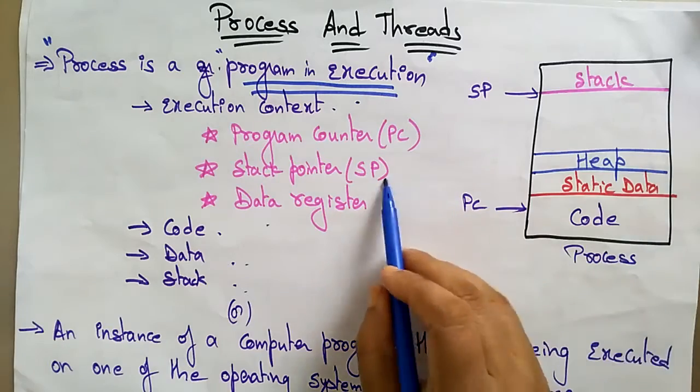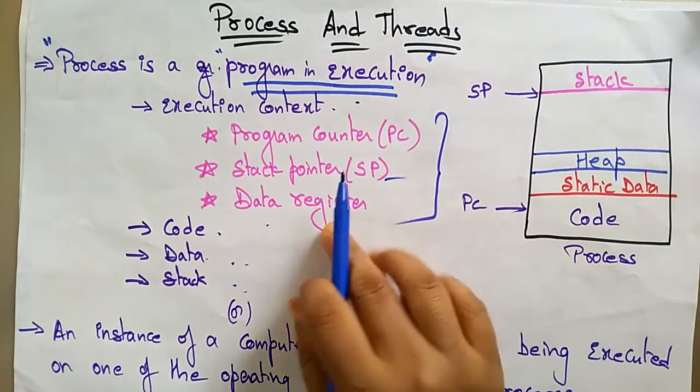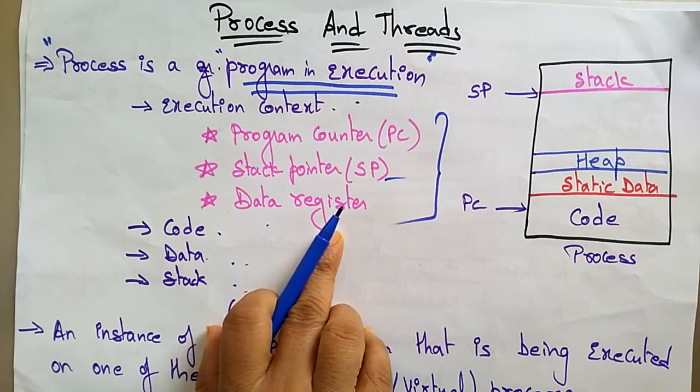The stack pointer points to the stack segment, the data register to the data segment, and the code is placed in the code segment. So this is the execution context of the process.